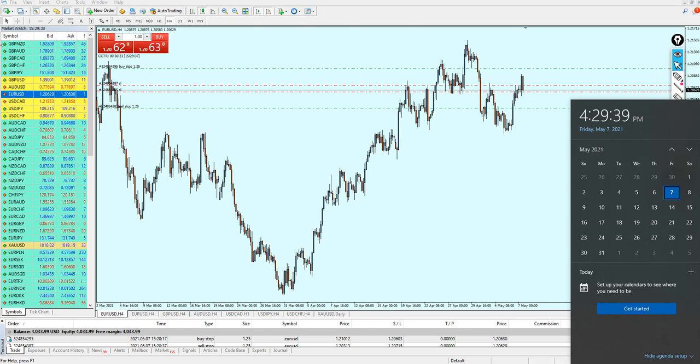Look at the spread. The spread is now increasing. Look at that, which is very normal, of course, when all the Forex brokers, all of them, this is happening, and this is very normal. Still, the spread is very low on the EUR/USD. Look at that. This is why I really love IC Markets. And look at the candle.